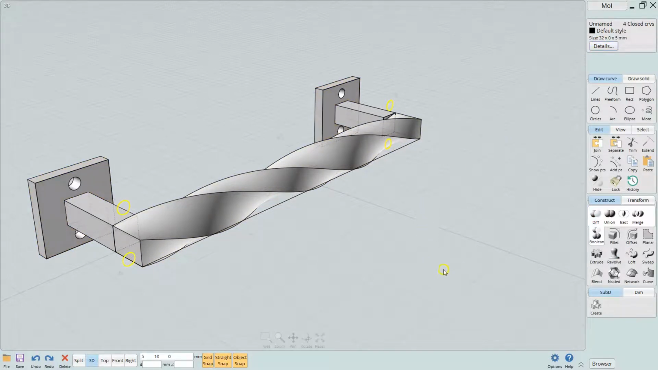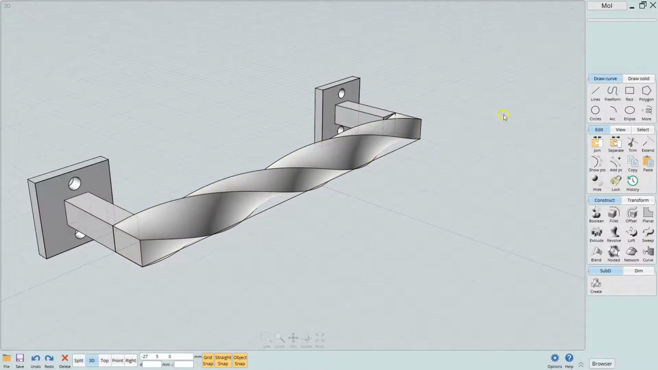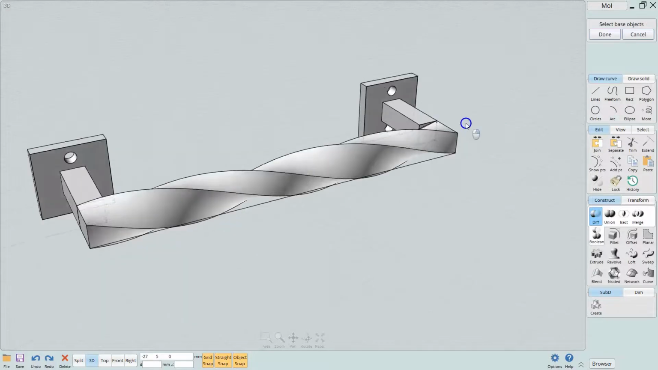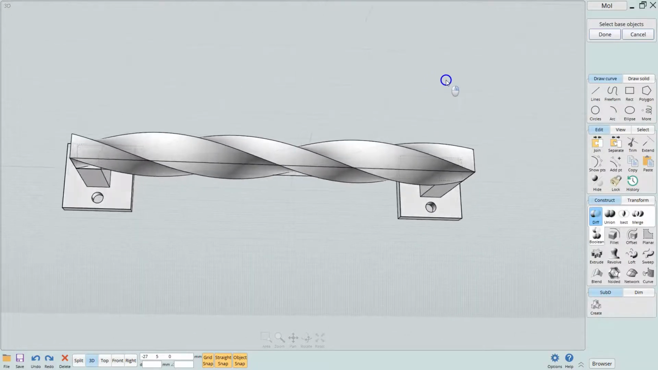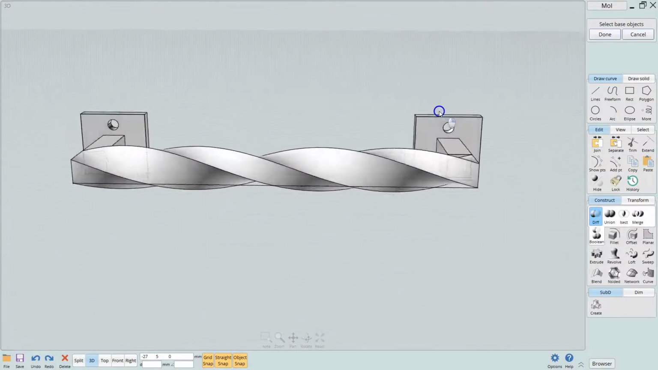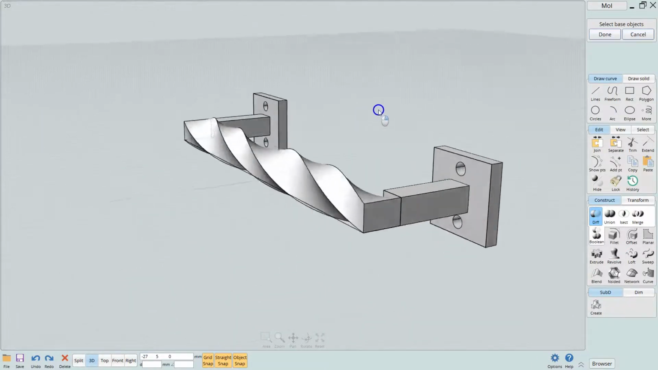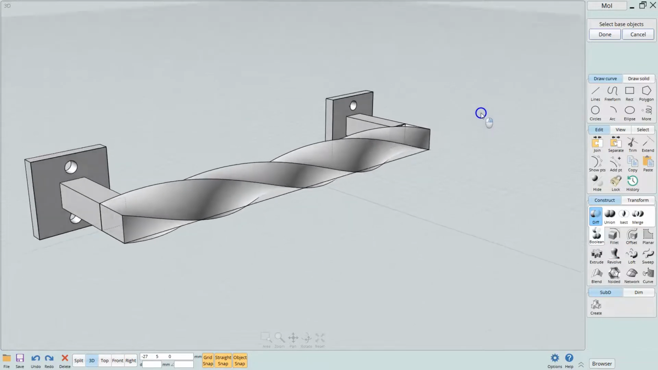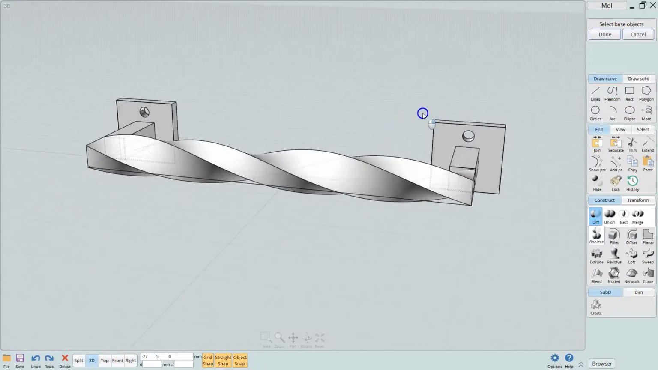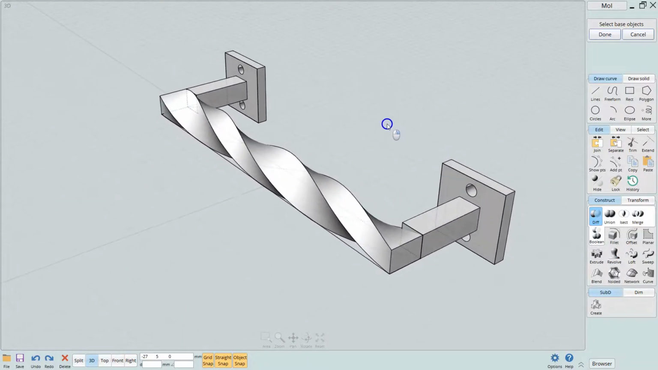So now we're going to click off. We can get rid of these, don't need them. Just hit delete. Okay, go ahead and right mouse click and turn. This is going to be our twisted handle here. I can go ahead and save that.